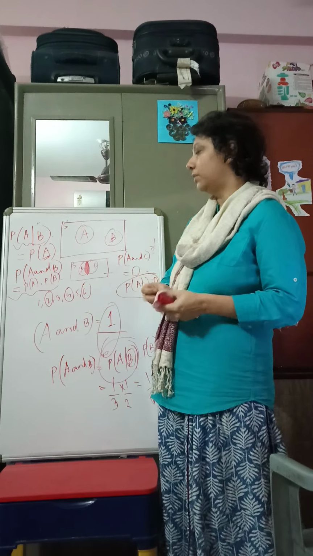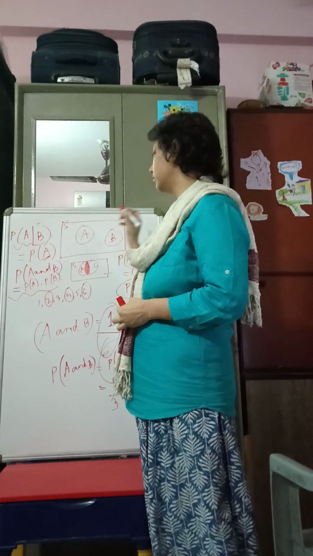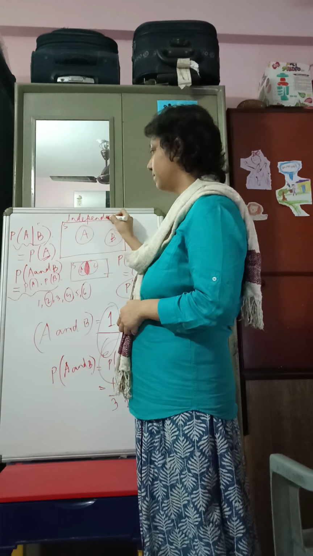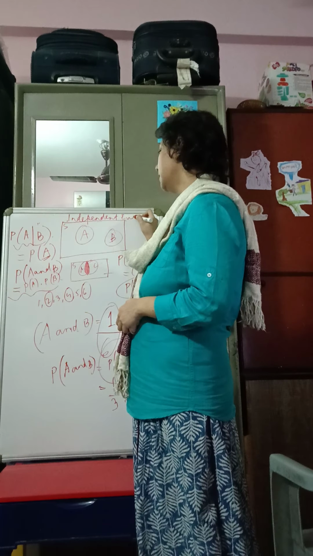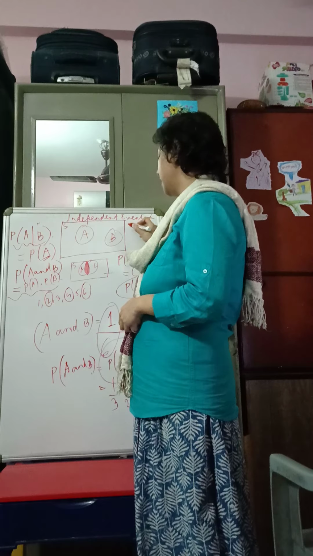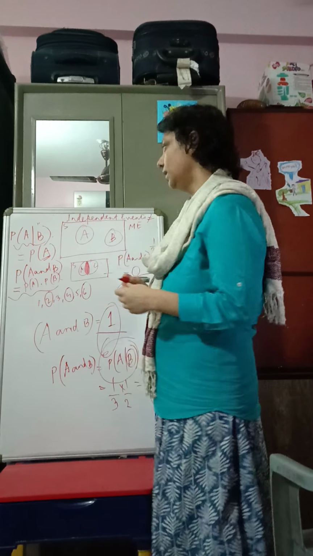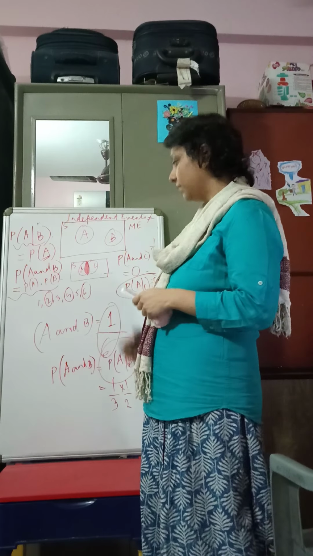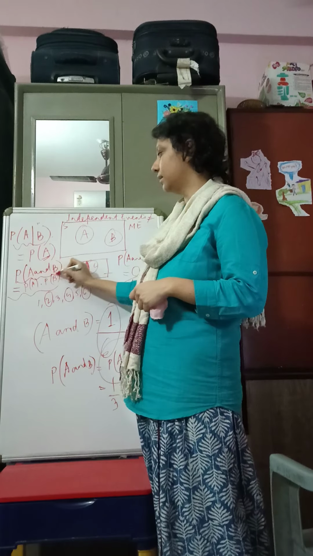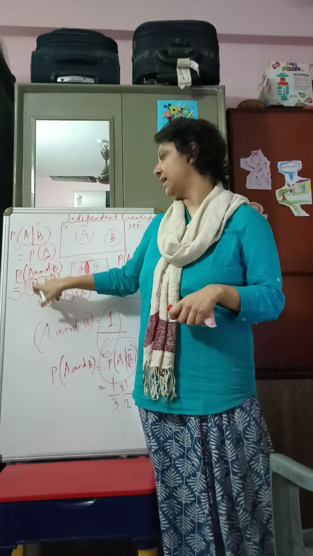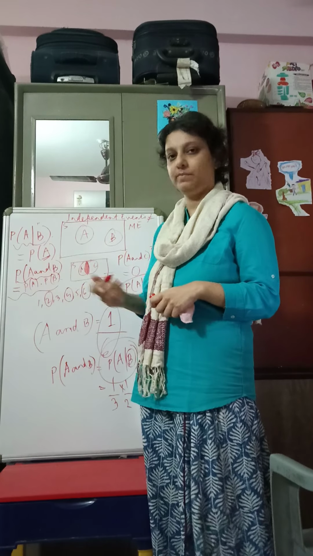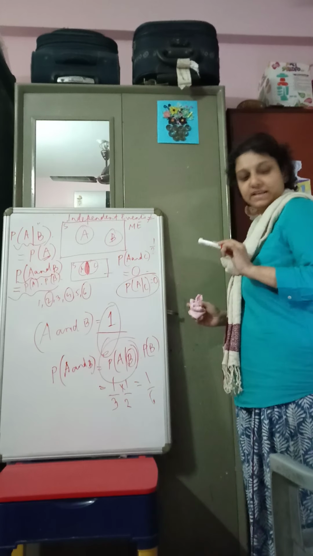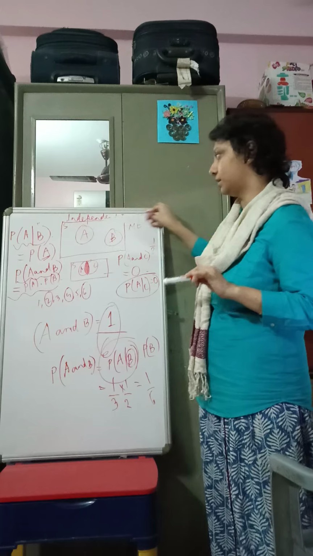So now from this it would immediately follow that independent events are not mutually exclusive. It automatically follows from what we've done, because for mutually exclusive events this would be 0, and as long as A and B are not impossible events, this can never be possible. So independent events cannot be mutually exclusive.